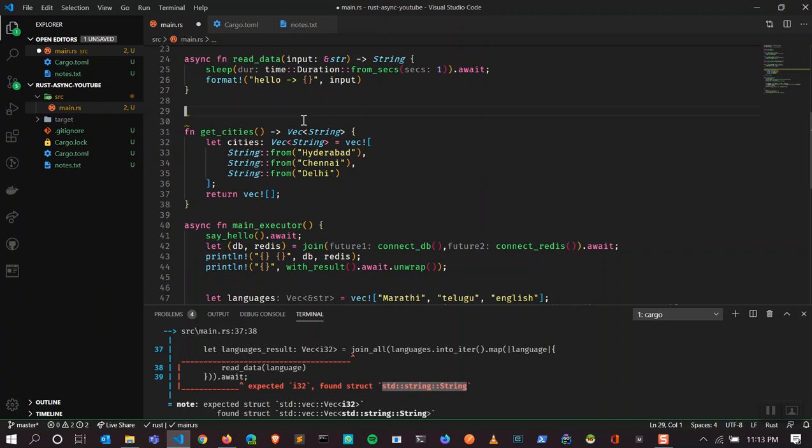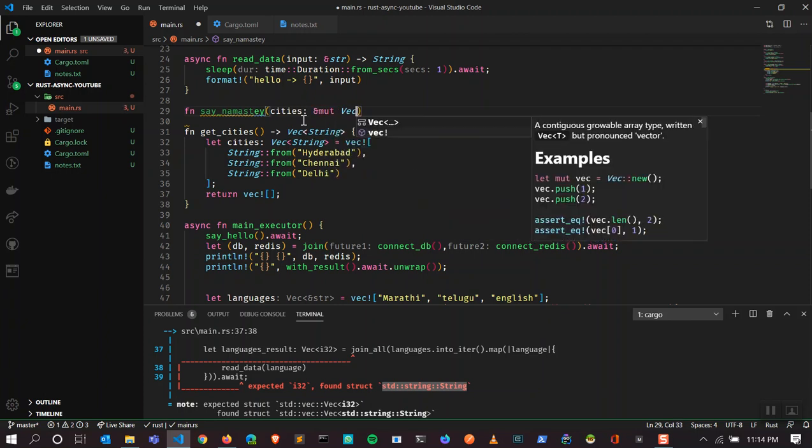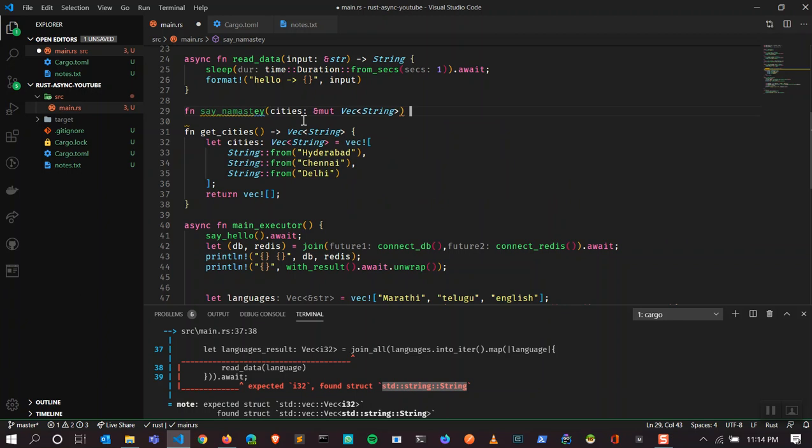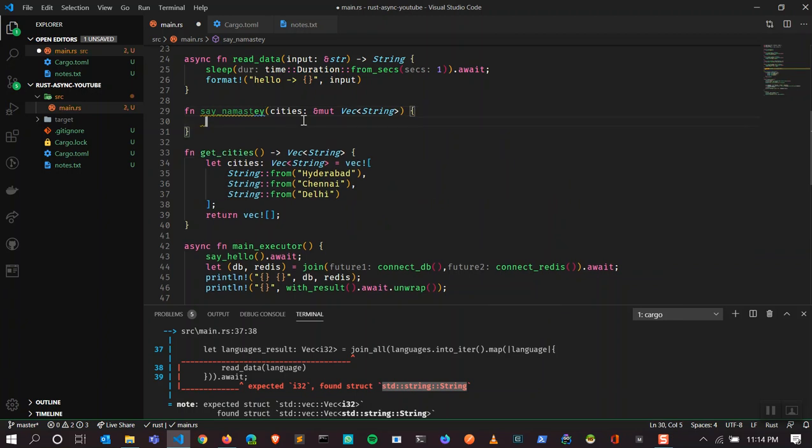To do that, I'm going to write a function, say welcome to city, not welcome, let's say namaste. I'm going to send the vector of cities.